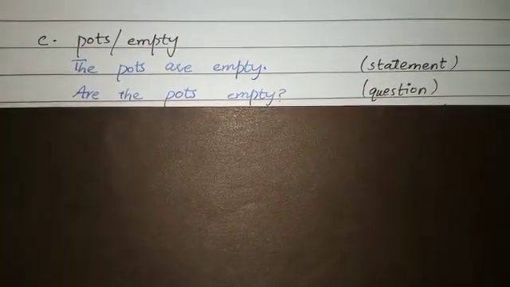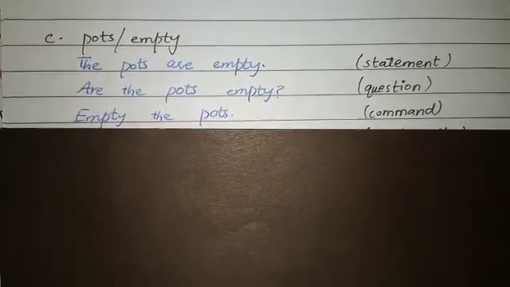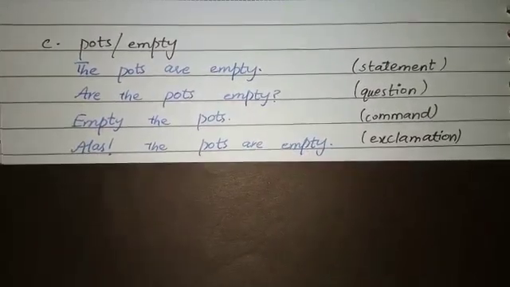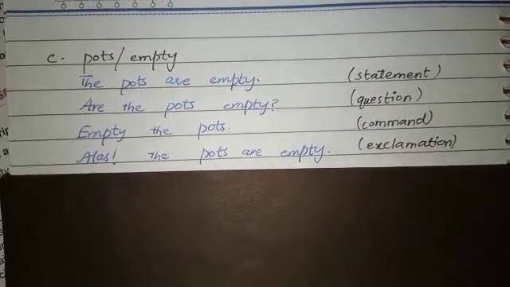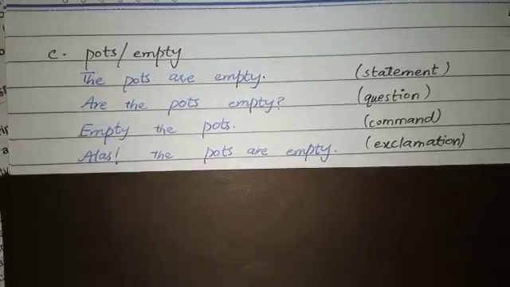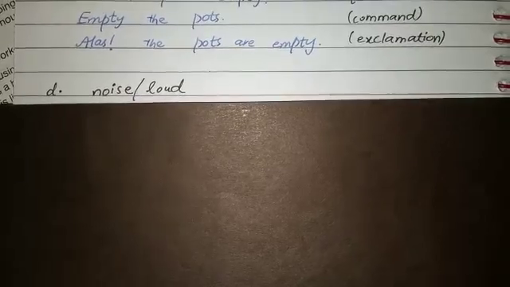Part C is pots are empty. The pots are empty. This is a statement providing information. Are the pots empty? Again it's a question. Empty the pots. So that's a command. Alas, the pots are empty! Again use of the word alas and an exclamation mark. That's an exclamatory sentence.